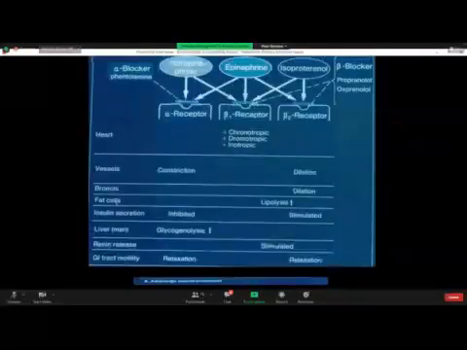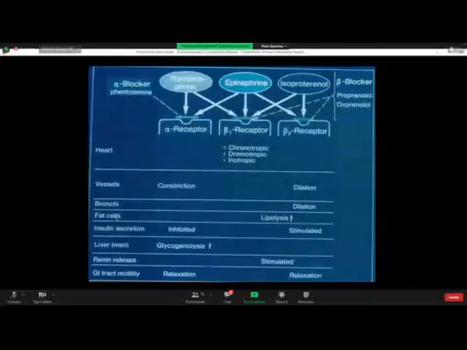Now this is the slide. I love this slide. If you could understand this slide, you will never forget the structure-function relationship and physiopharmacology of the catecholamines, right? For example, look at the upper column. In the middle, it is written epinephrine. On your right-hand side, it's written isoproterenol. On the left side, it is written norepinephrine. And slightly lower are written alpha receptors, beta-1 receptors, and beta-2 type of adrenergic receptors.